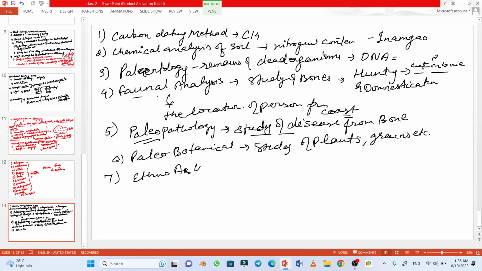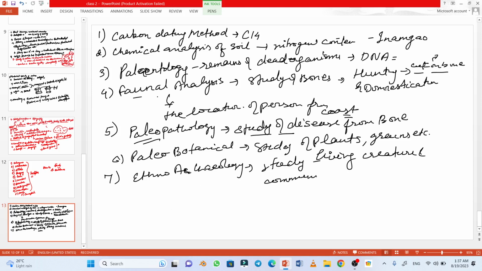In ethnoarchaeology, we study living creatures and communities, their behavior and practices of living, in order to interpret archaeological evidences.